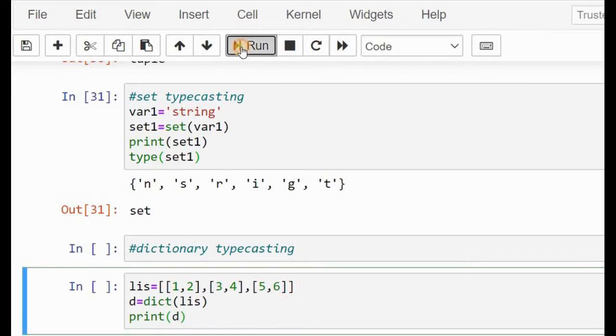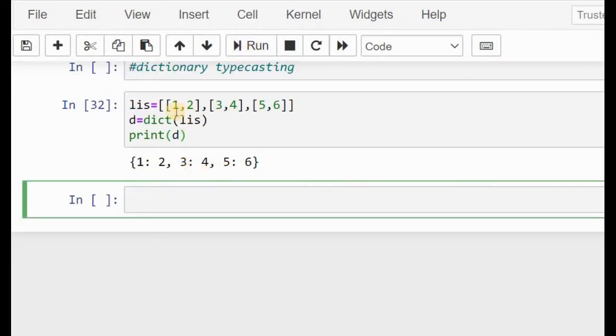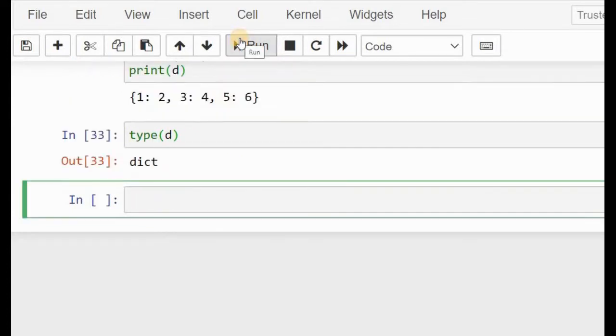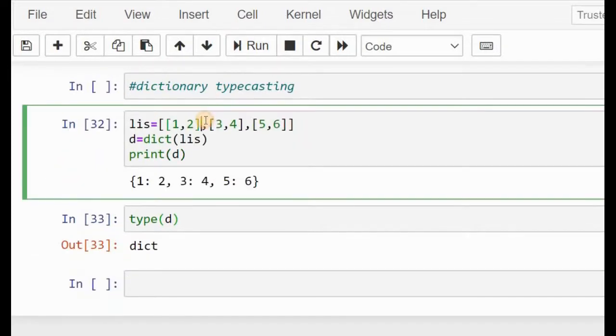If I run this code, I'll get, see, 1 is the key and 2 is the value. 3 is the key and 4 is the value. 5 is the key and 6 is the value, where everything is converted into dictionary. Suppose I check the type, I'll get dict.